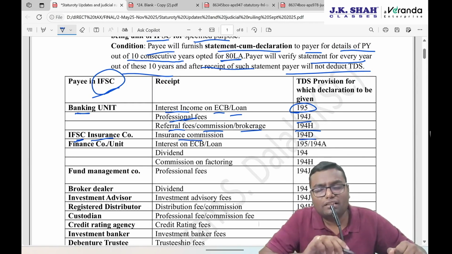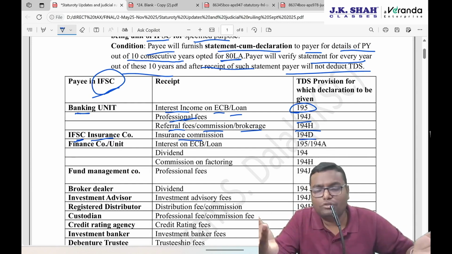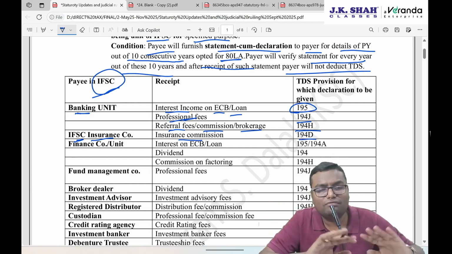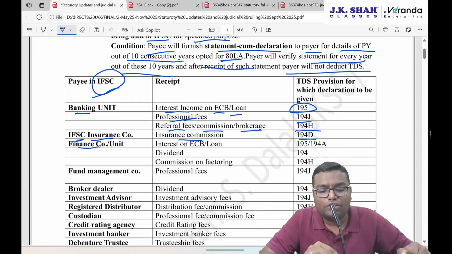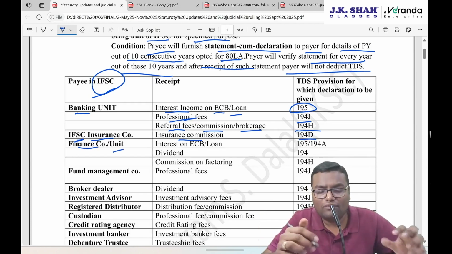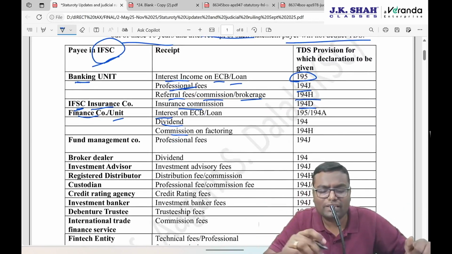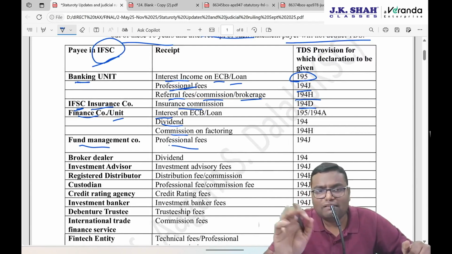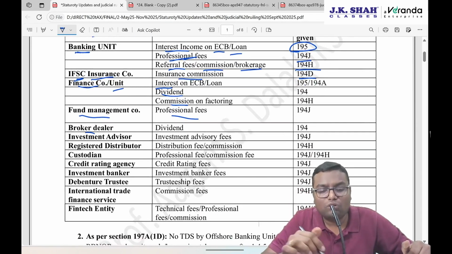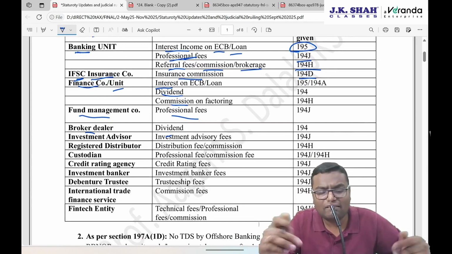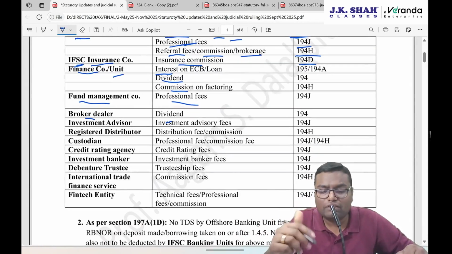If you are an IFSC insurance company and you are getting any kind of insurance commission, your TDS would have been deducted under 194D, but on the 15G statement which you will give, TDS will not be deducted. You are a finance company or any unit of such finance company, you are getting again interest income, dividend income, commission income. Under various sections, your TDS will not be deducted. You are a fund management company receiving professional fee, again your TDS will not be deducted.